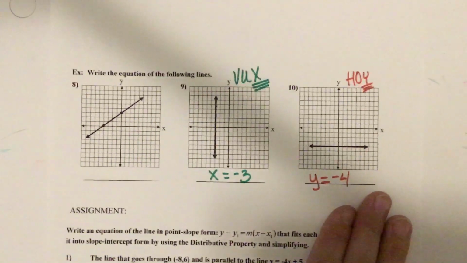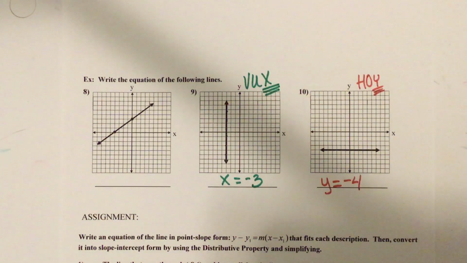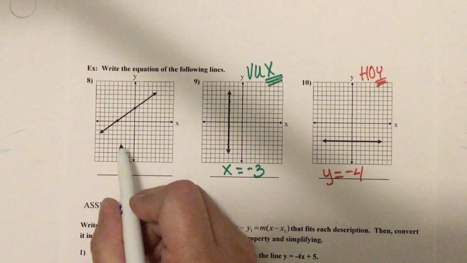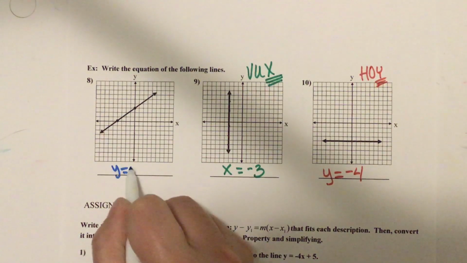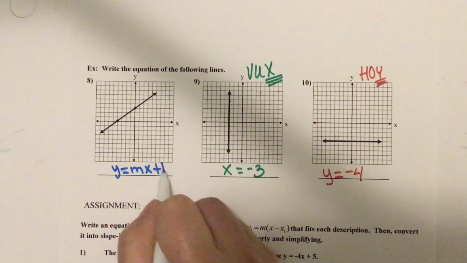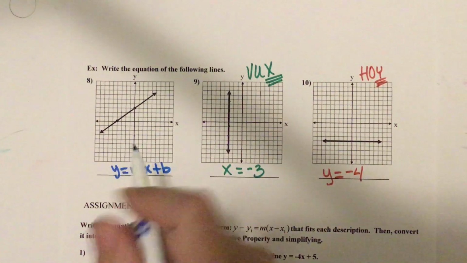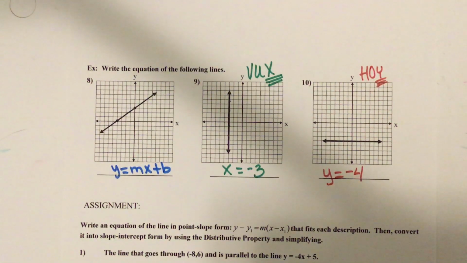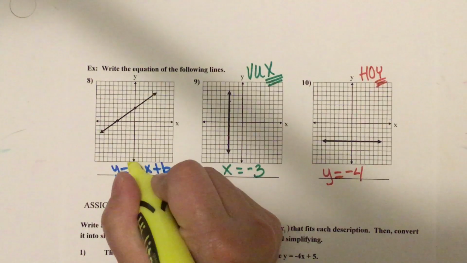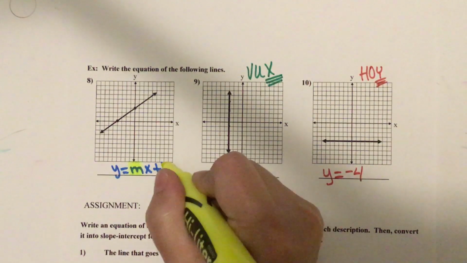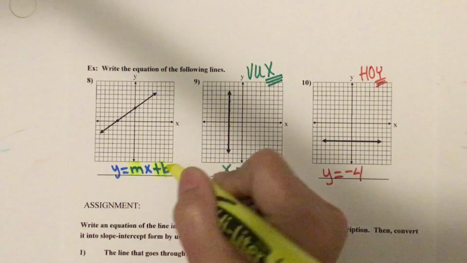Okay, now number 8 on the other hand is diagonal. So if it's diagonal, then that means it needs to look like y equals mx plus b, right? Because x and y makes a diagonal line. So if it's diagonal, we have two things to figure out: the slope and the y-intercept.